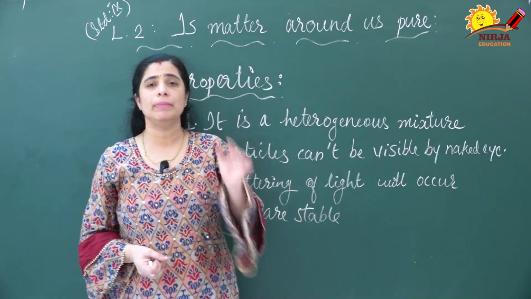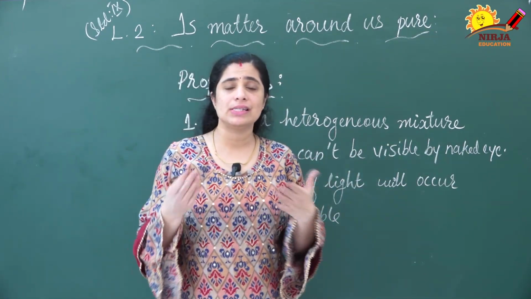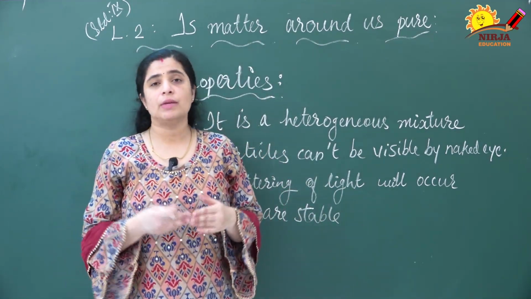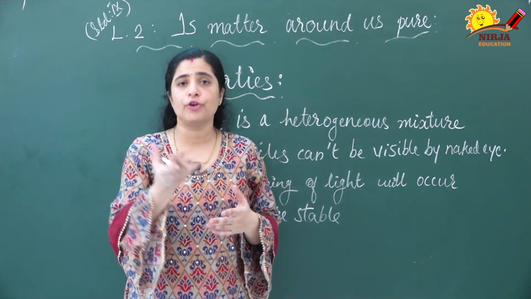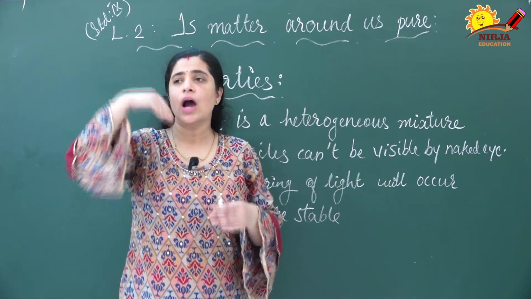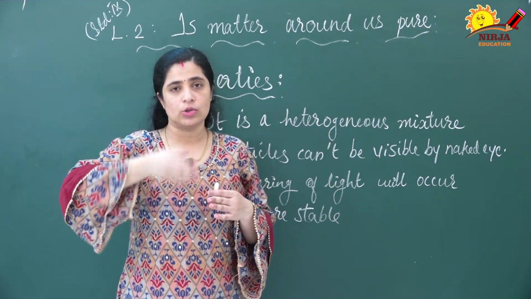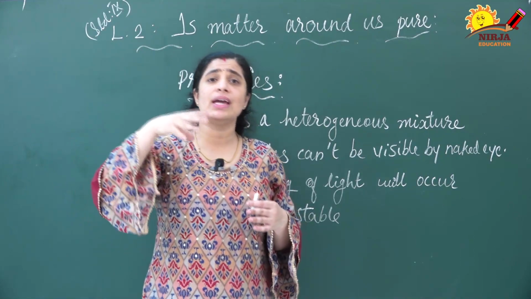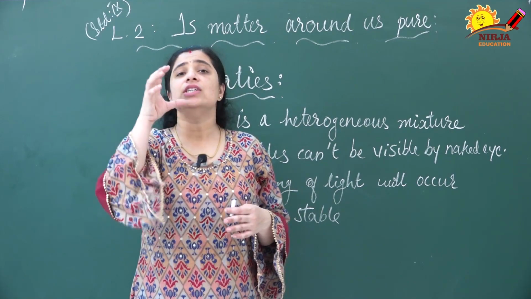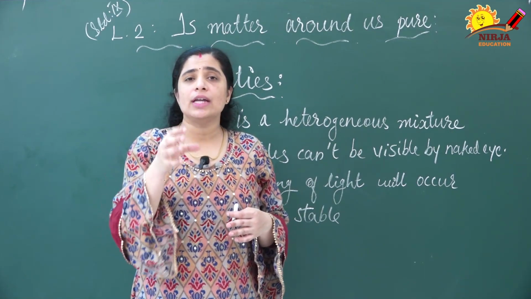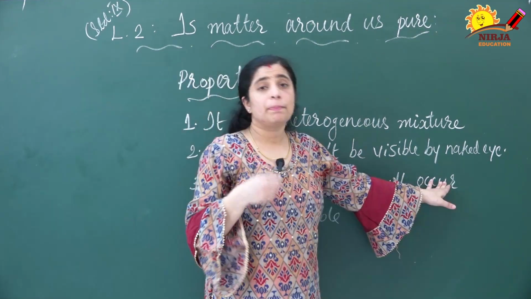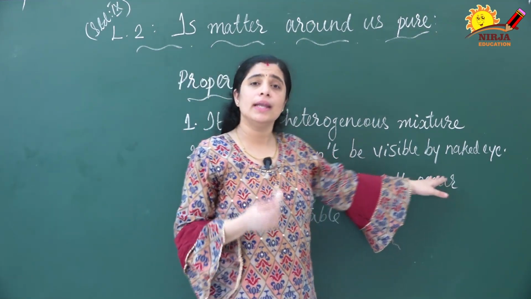In milk also, we can't see the solute particles and solvent particles separately. Or take this starch solution. After preparing the rice, the leftover water is translucent. You can't see the outside part clearly. It is not clear. A sugar solution is a clear solution, but the starch solution is not like that; it's a translucent one. So in that one we can't see the particles with our naked eye. So particles can't be visible by naked eye.